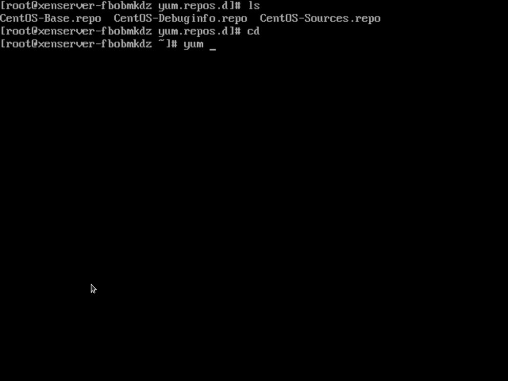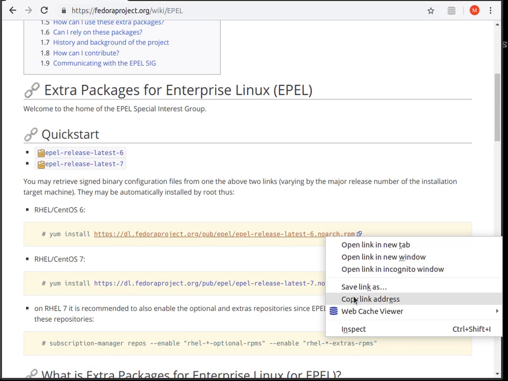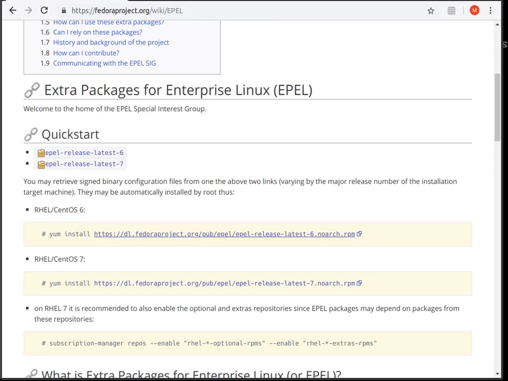So I'm going to do yum, which is the CentOS or Red Hat equivalent of apt-get, --enablerepo=base,updates,extras,centosplus install, and then the URL of the package, which I will just copy and paste from the website.